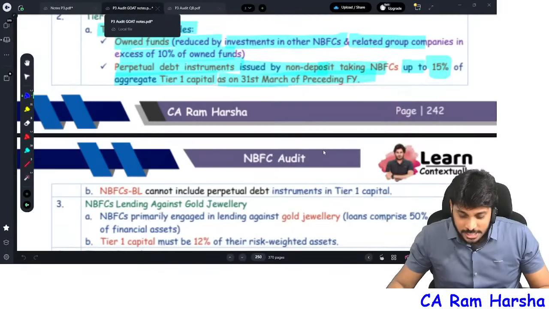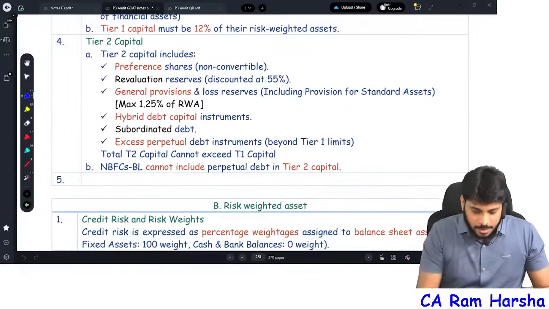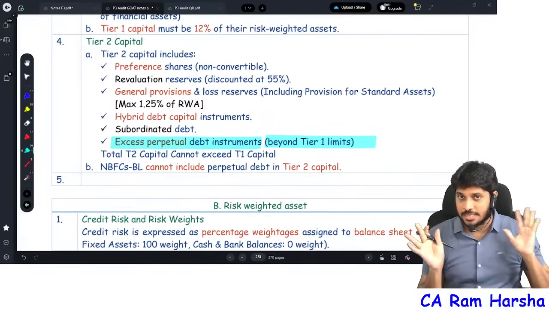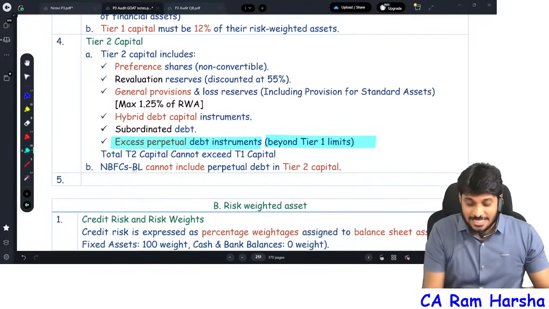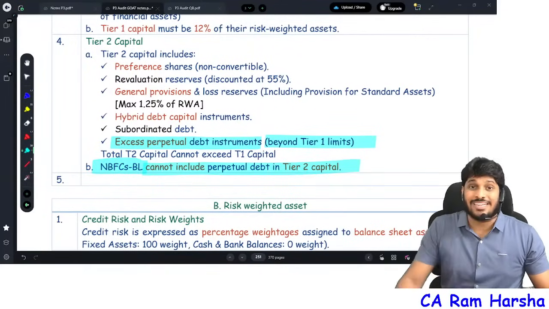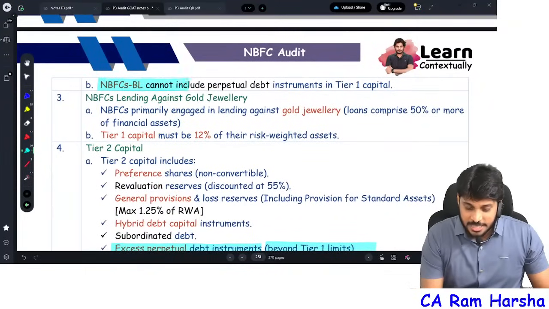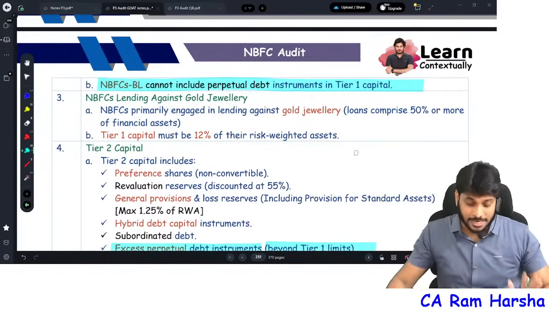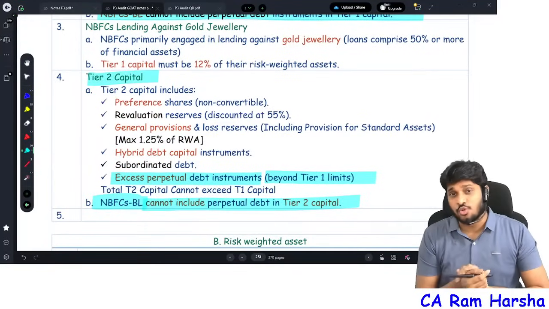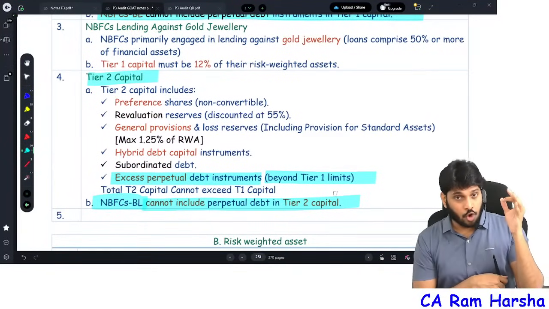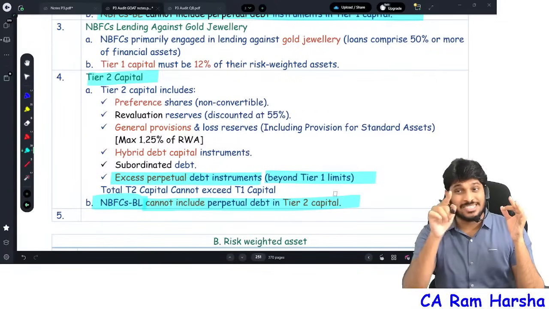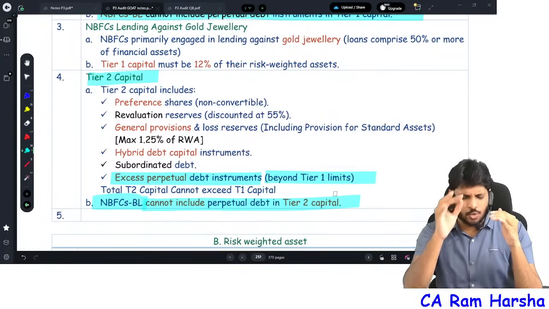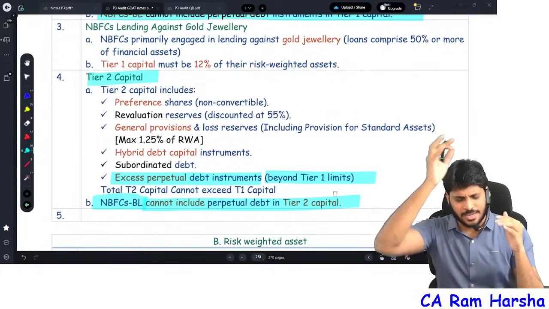You see here. What is tier 2 capital? Excess perpetual debt beyond the tier 1 limit, that you will classify as tier 2 capital. Further, a base layer NBFC cannot have perpetual debt in tier 2 capital. Base layer should not have perpetual debt. Further, what is tier 2 capital? So tier 1 capital means two things: owned funds minus investments in subsidiaries in excess of 10% of the owned funds, plus tier 1 perpetual debt to the extent of 15% of the tier 1 capital of the last year.